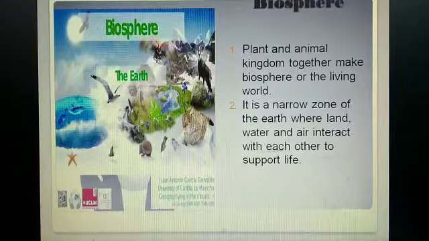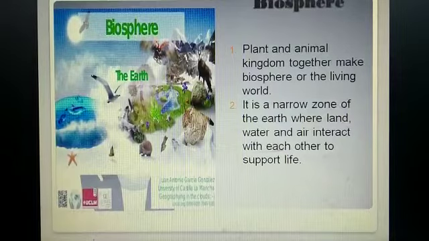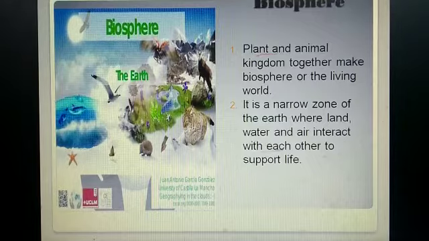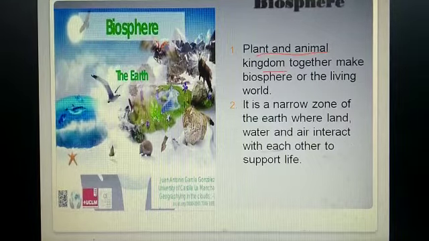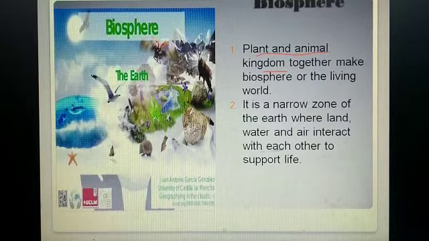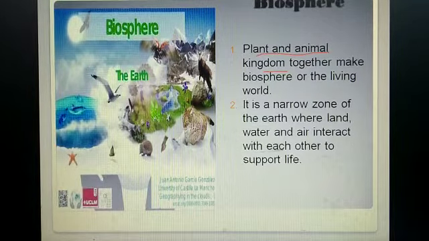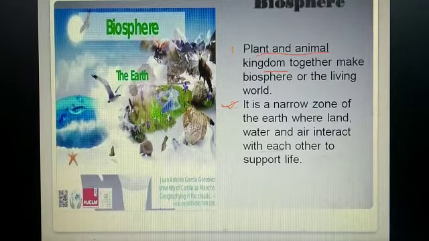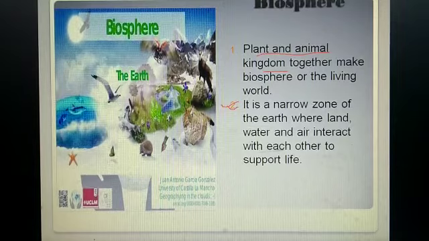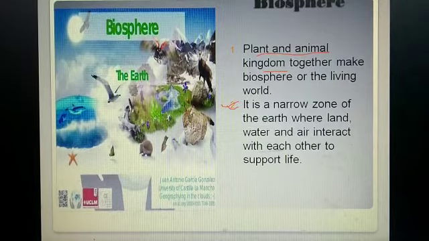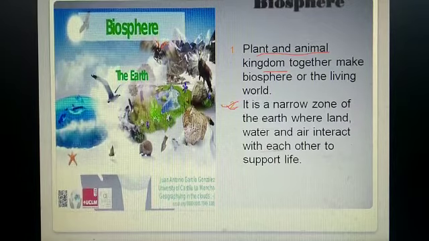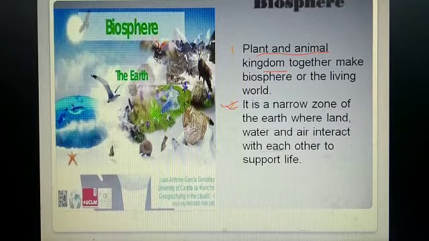Now the last domain, the biosphere. The first point says that the plant and animal kingdom together make the biosphere, or the living world. So the biosphere is made up of the plant and animal kingdom. The second point is the definition of the biosphere. It is a narrow zone of the earth where land, water and air interact with each other to support life. That is called the biosphere.